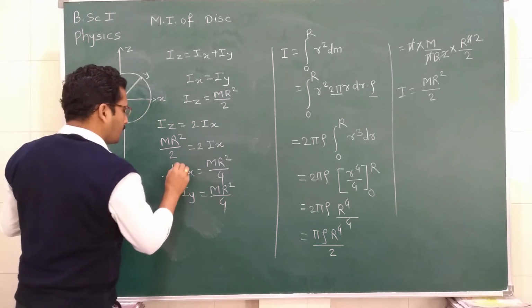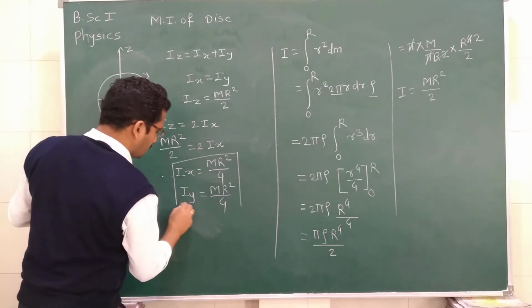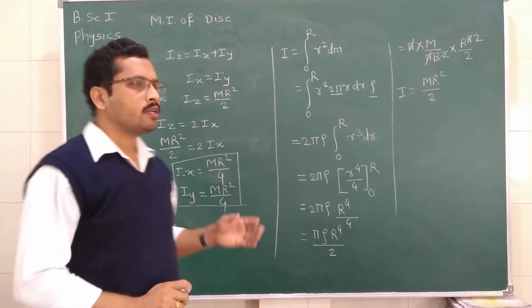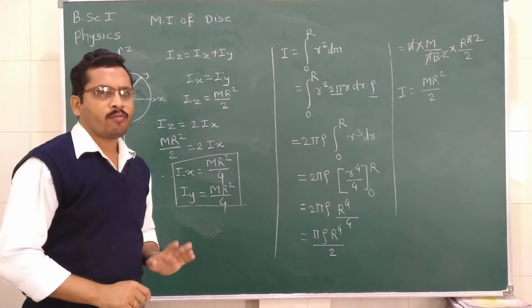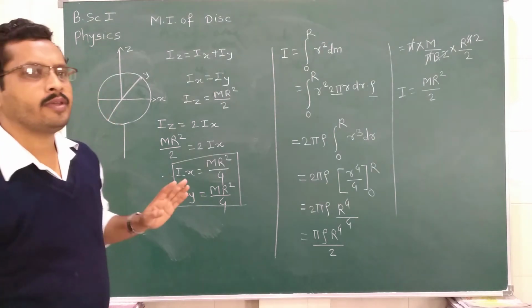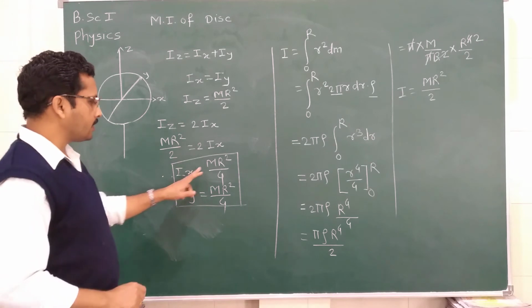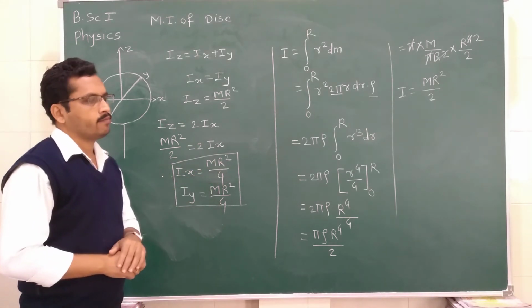So this is the moment of inertia of the disc about the diameter. As all diameters of the disc are the same, the moment of inertia about any diameter will also be the same. So the moment of inertia of the disk about the diameter is equal to mr square divided by 4.